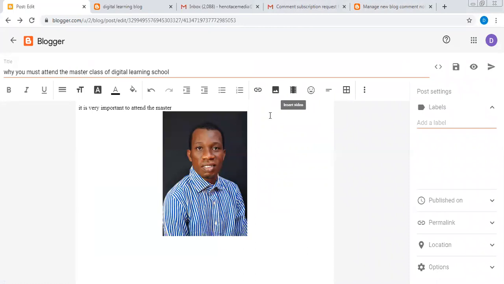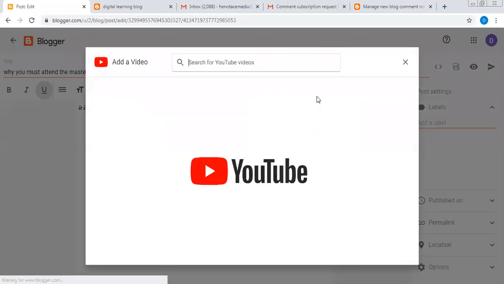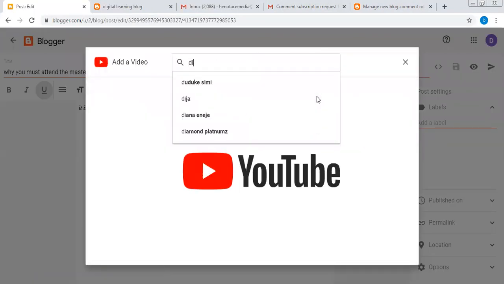All right, so these are different things. If you want to bolden your words, you can just highlight and bolden it. Italics, make it italics. What other things? This one is to add video. You can upload video from your computer too, and you can upload from YouTube. You can go to YouTube, search for a video, Digital Learning School, or something like that.